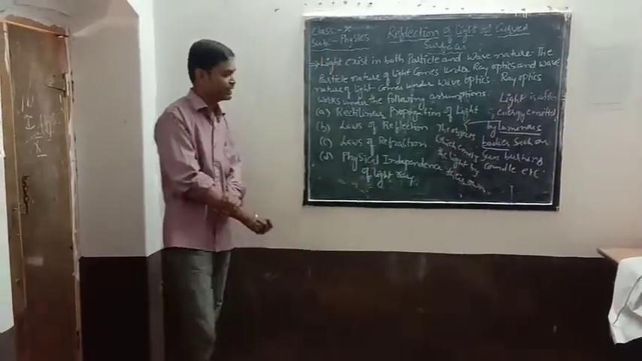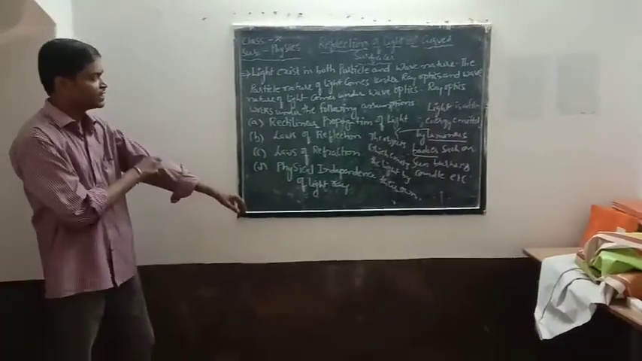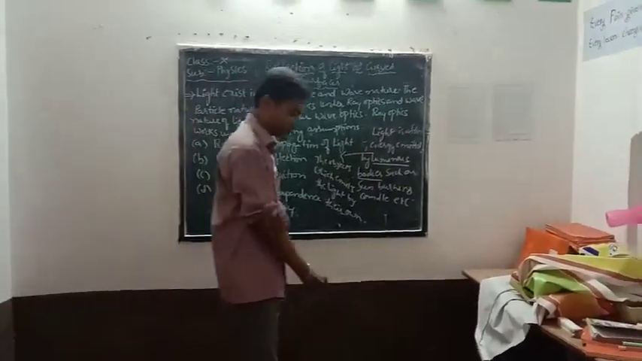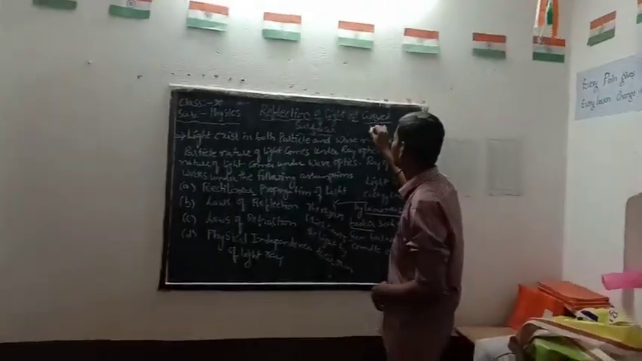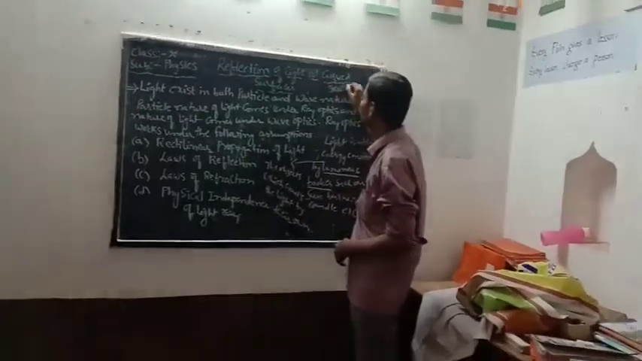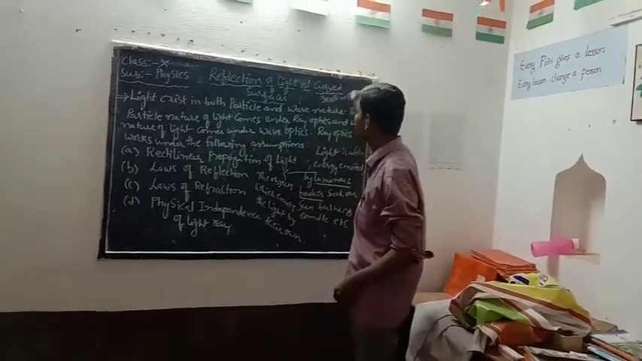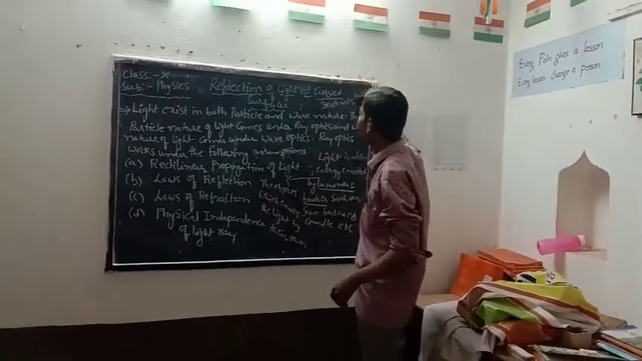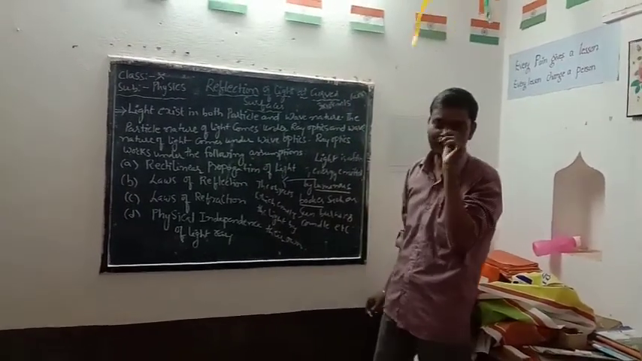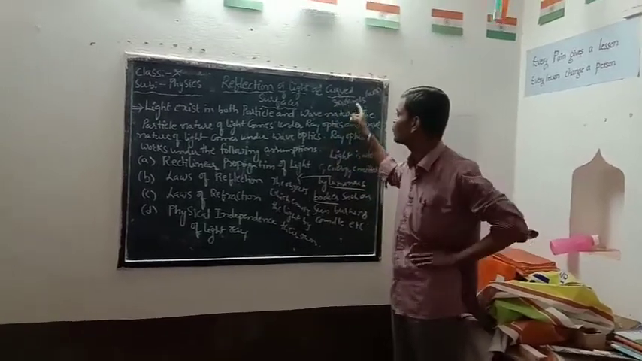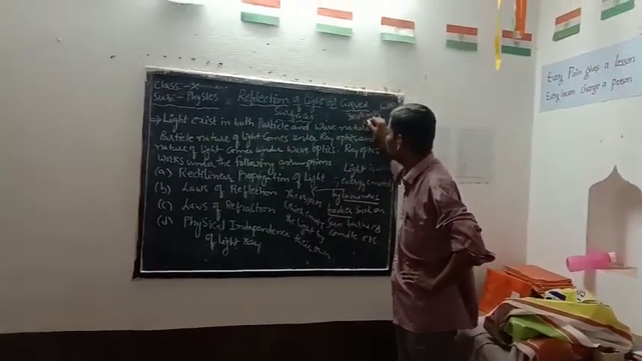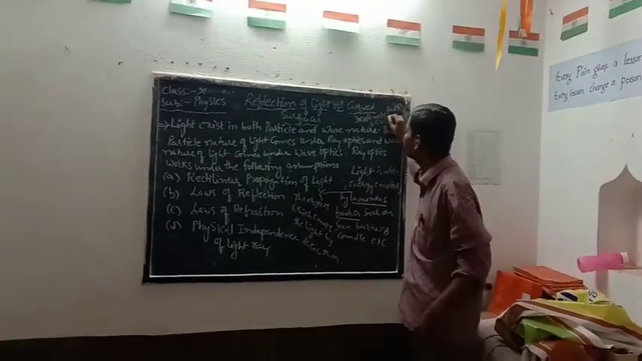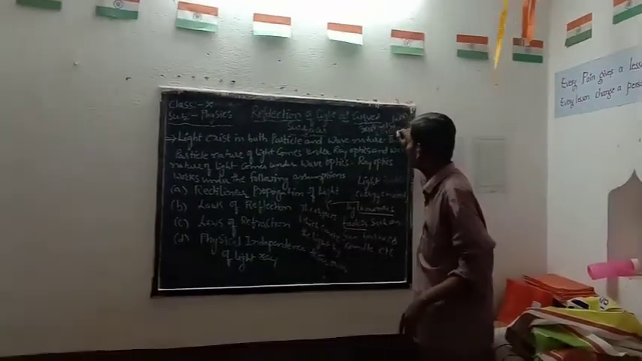So let us come to the next one. If you are seeing the speed of light, the speed of light generally is 3 into 10 to the power of 8 meter per second, if we consider it in air or vacuum. The speed of light is 3 into 10 to the power of 8 meter per second in air, whereas if we take it in the glass, it is 2.5 into 10 to the power of 8 meter per second.